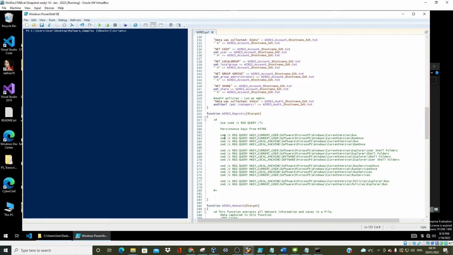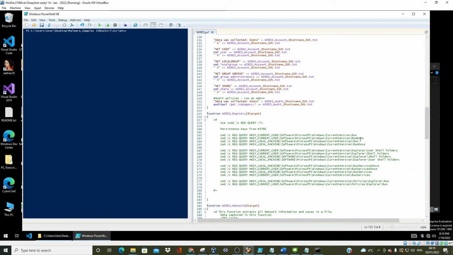According to MITRE, these are the registry keys that threat actors usually use for persistence. I didn't know there were this many. I only knew about Run and RunOnce.